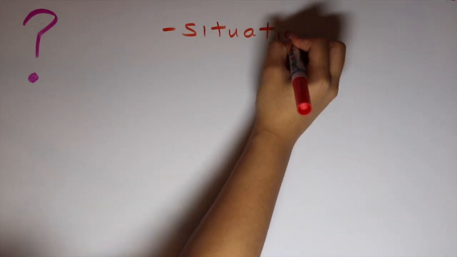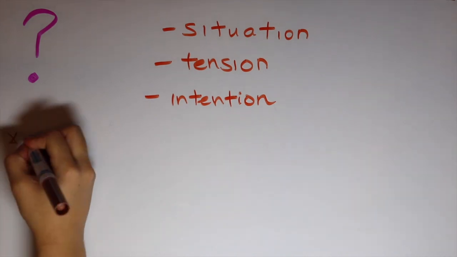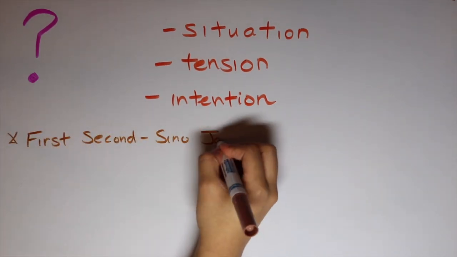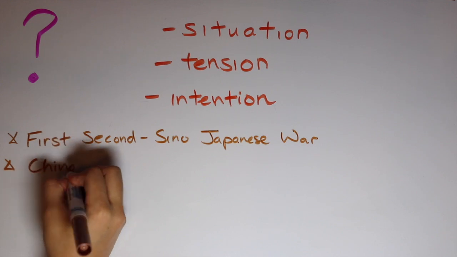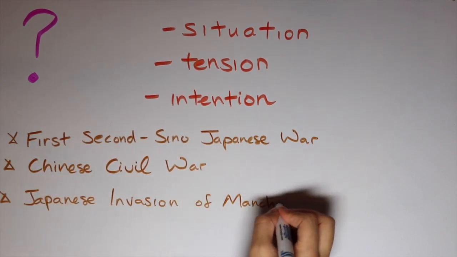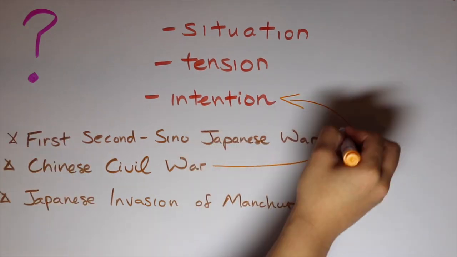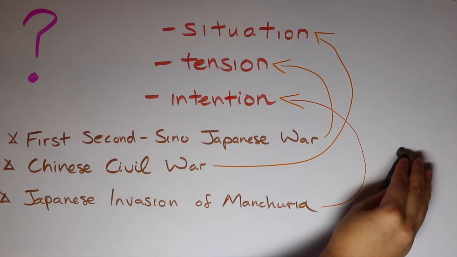To better understand the cause of the Second Sino-Japanese War, we must first understand the situation in China at the time, the tensions between China and Japan, as well as the intentions of Japan. There were three major events that set the stage for the Second Sino-Japanese War. These events were the First Sino-Japanese War, the Chinese Civil War, and the Japanese invasion of Manchuria.